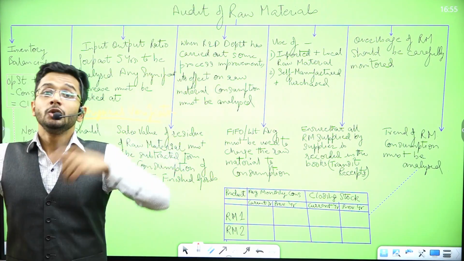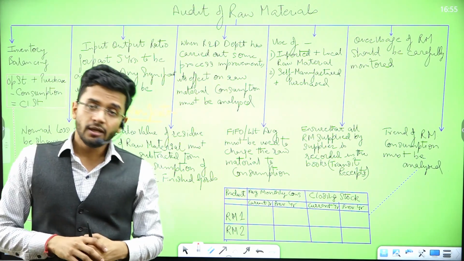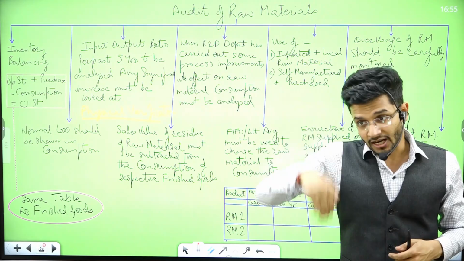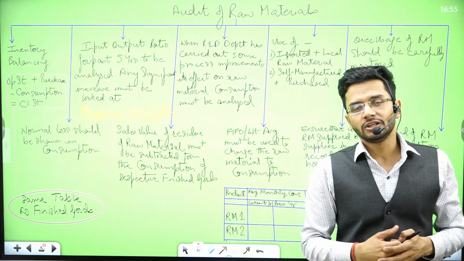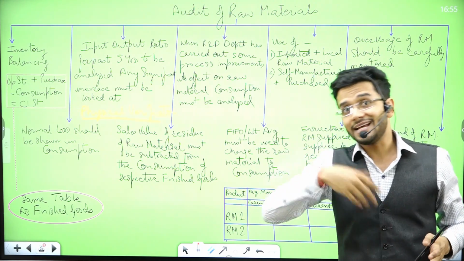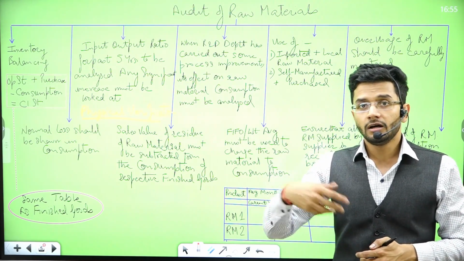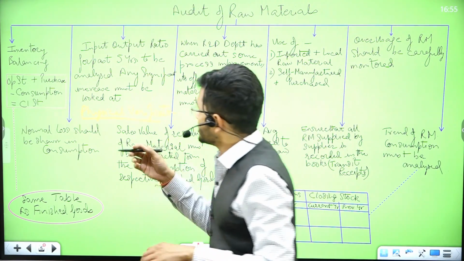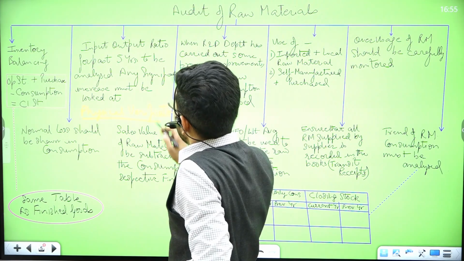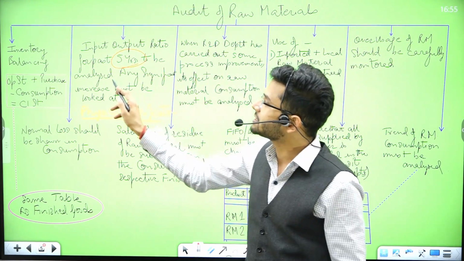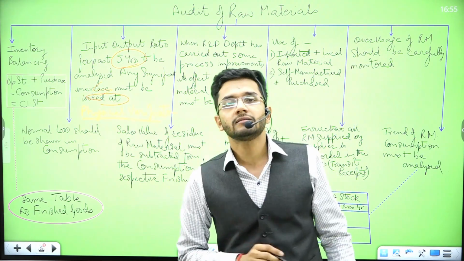Let me repeat. 2 years back, we were consuming 1.2 kgs of input to get 1 unit of output, and now we are consuming 1.7 units of input to get 1 unit of output. Isn't this a drastic increase? Isn't this a sudden huge increase? So if you see such an increase in the last 5 years of input-output ratio data, then you must look at it.